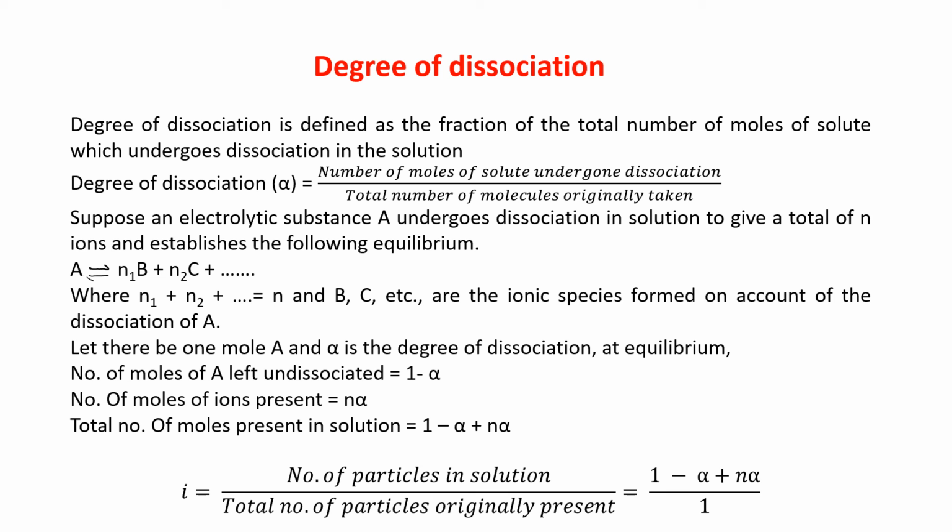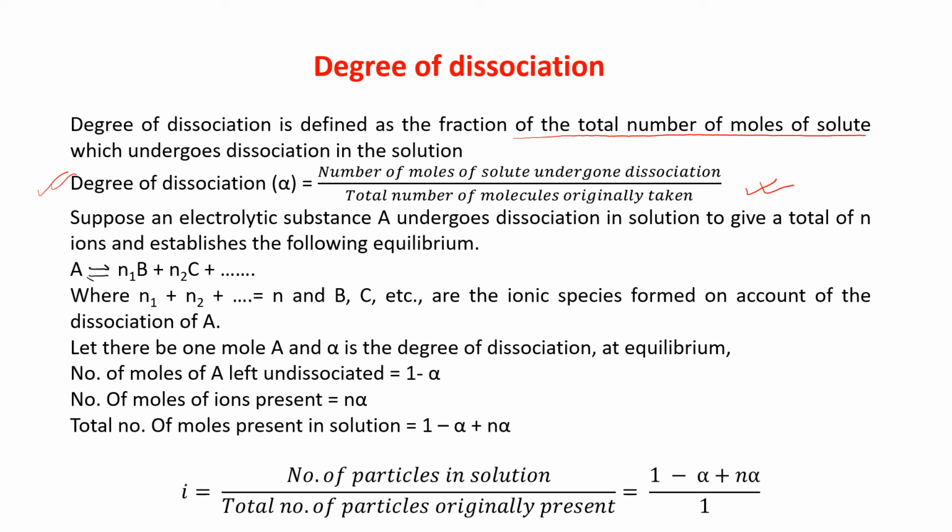Degree of dissociation is defined as the fraction of total number of moles of solute which undergoes dissociation in the solution. So degree of dissociation alpha is equal to number of moles of solute undergone dissociation divided by total number of molecules originally taken.